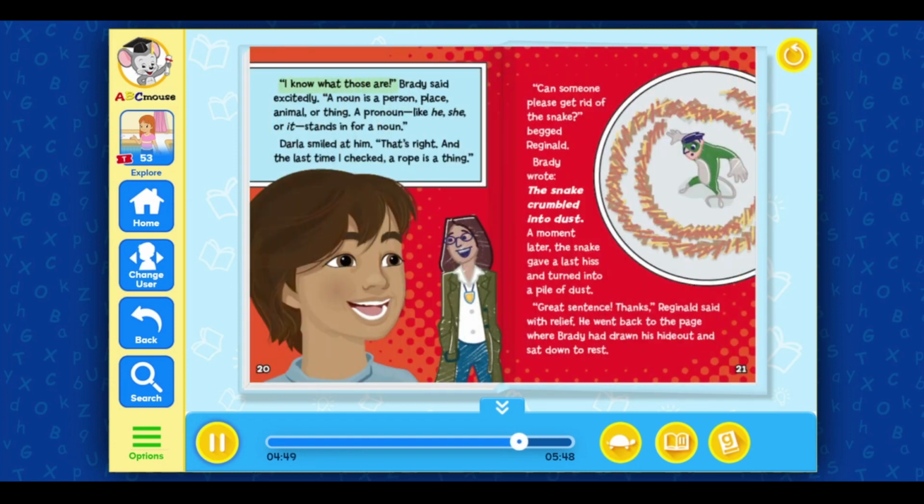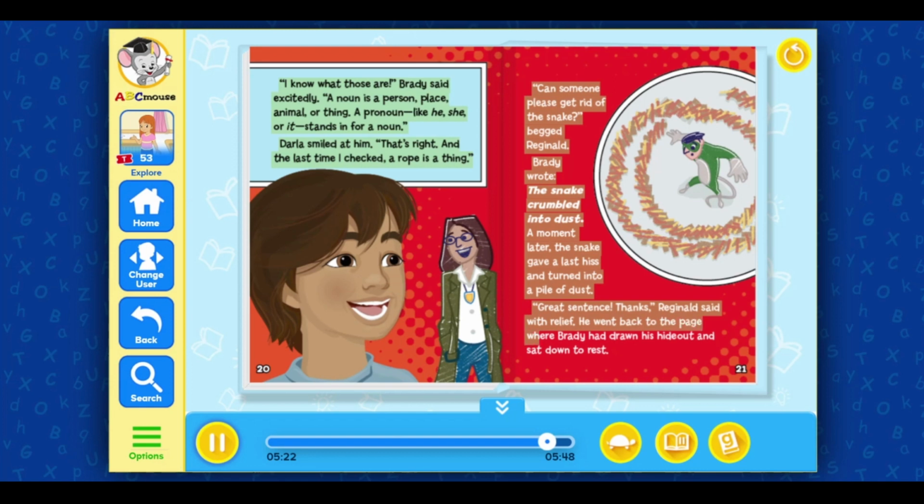"I know what those are," Brady said excitedly. "A noun is a person, place, animal, or thing. A pronoun, like he, she, or it, stands in for a noun." Darla smiled at him. "That's right. And the last time I checked, a rope is a thing. Can someone please get rid of the snake?" begged Reginald. Brady wrote, the snake crumbled into dust. A moment later, the snake gave a last hiss and turned into a pile of dust. "Huh, great sentence. Thanks," Reginald said with relief.